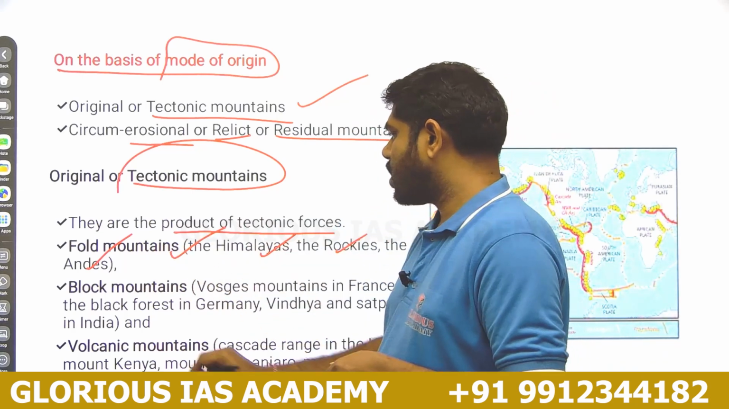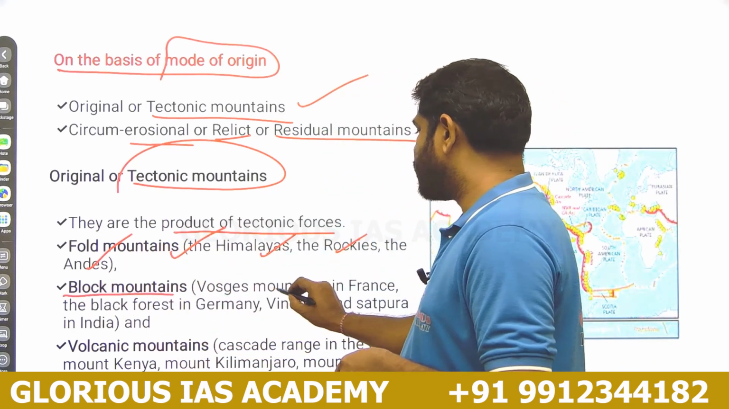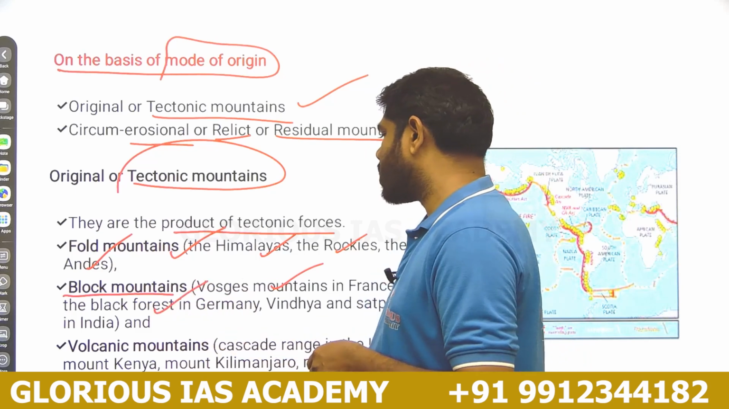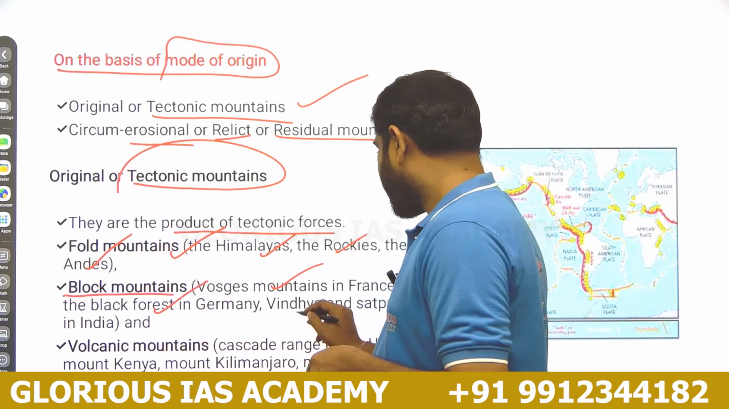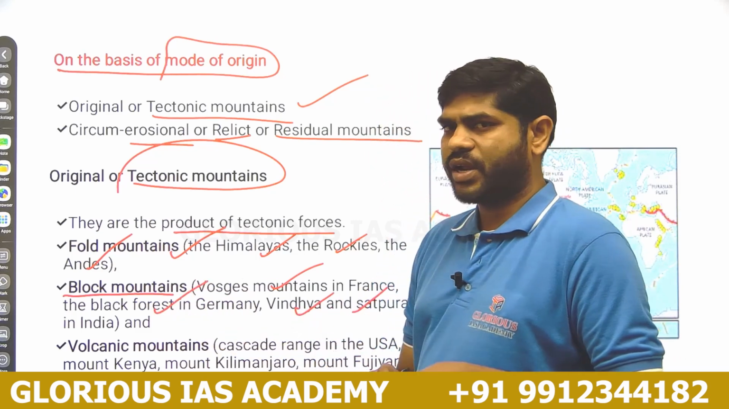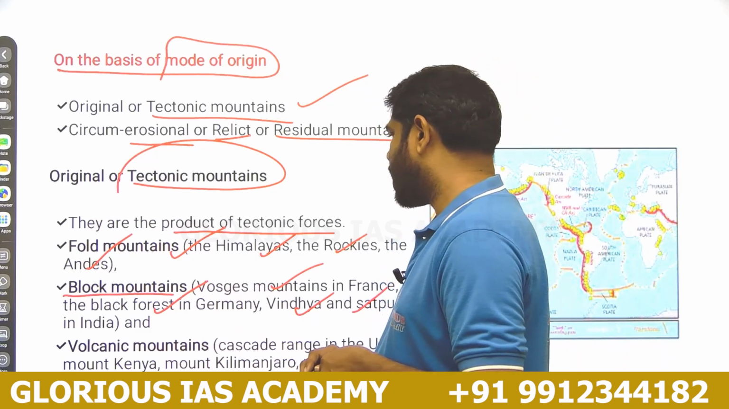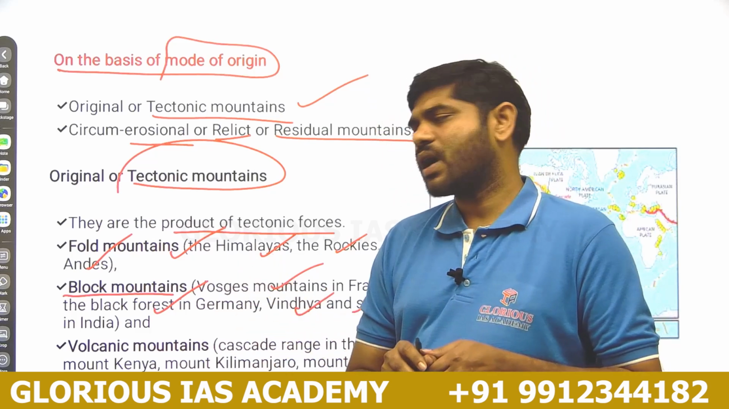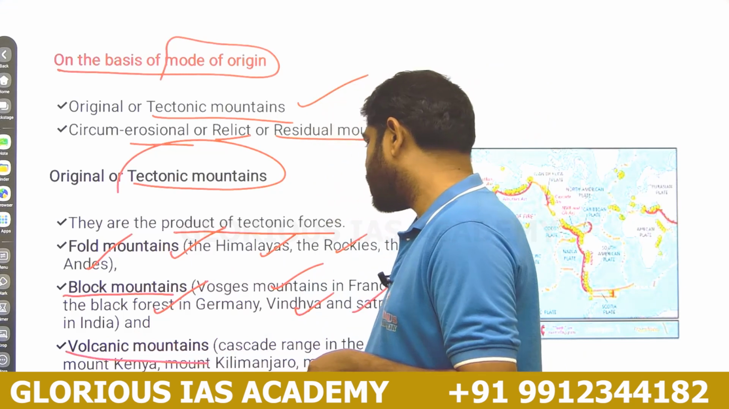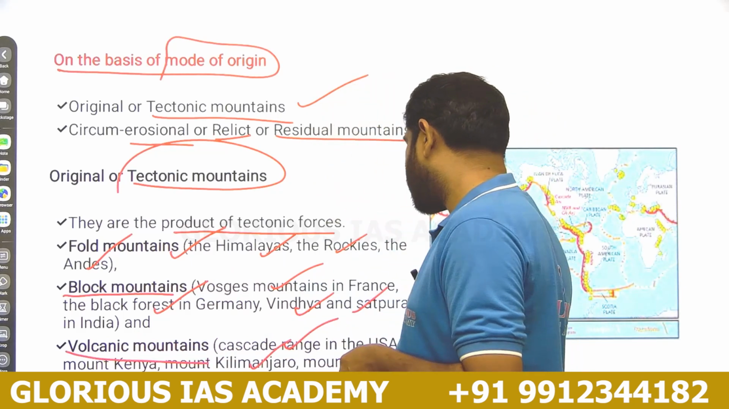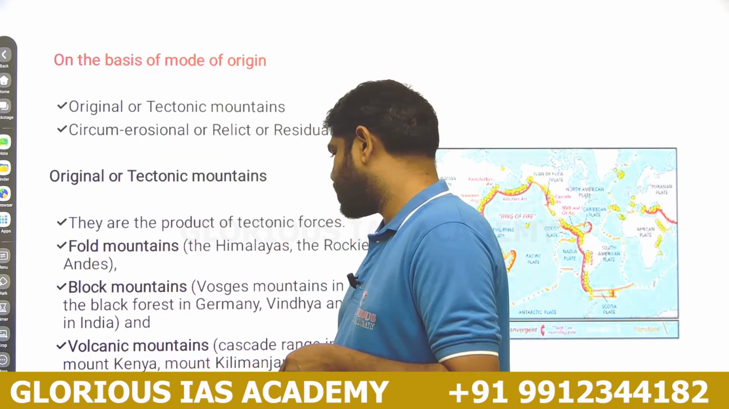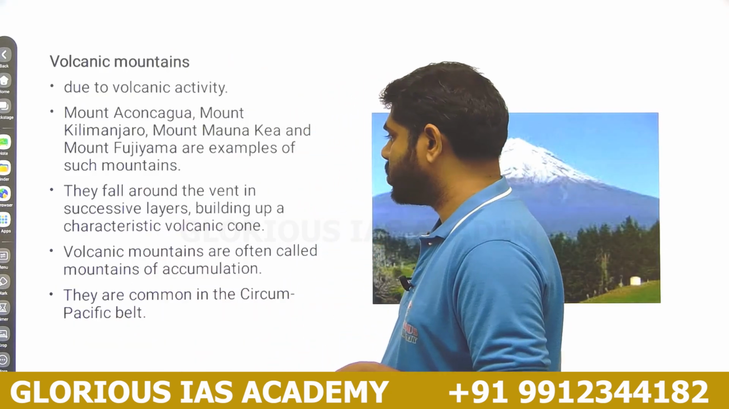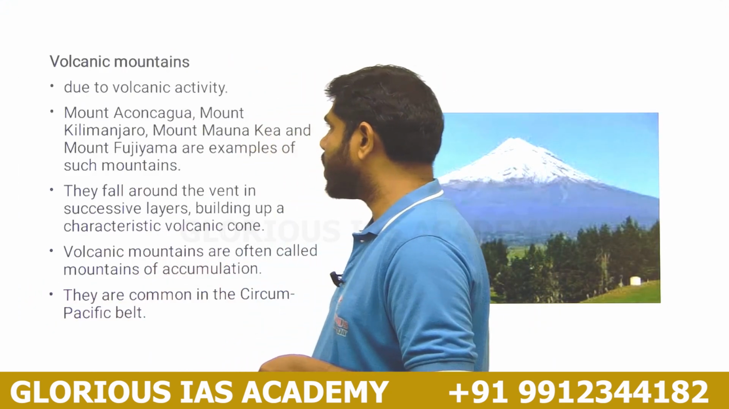And block mountains: the Vosges mountains in France, the Black Forest mountains in Germany, and the Vindhya and Satpura mountains found in India are the best examples for block mountains. And volcanic mountains: the Cascade Range, Kilimanjaro and Mount Fujiyama are the best examples for volcanic mountains. So what do we mean by volcanic mountains?